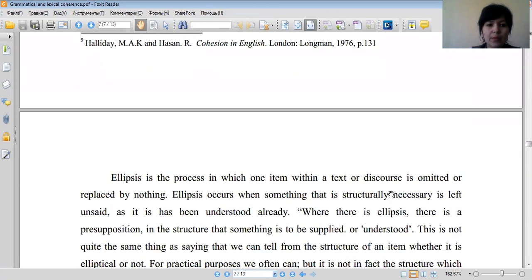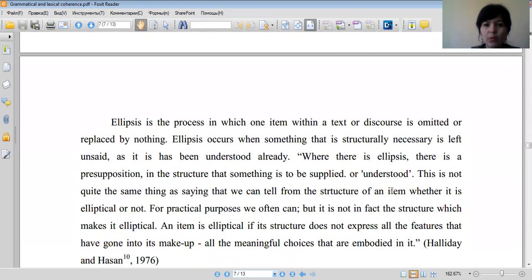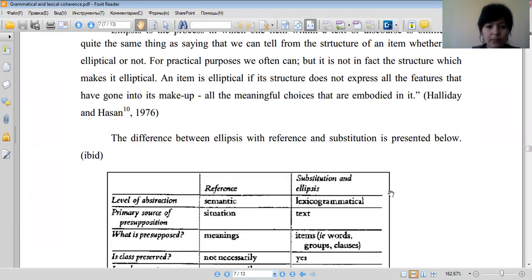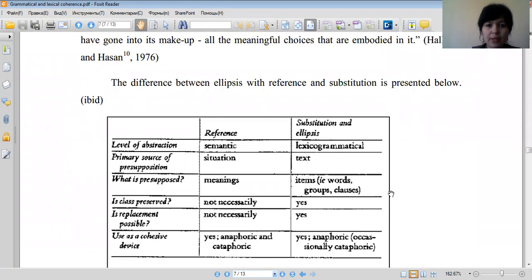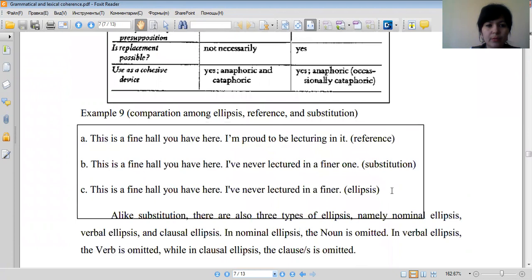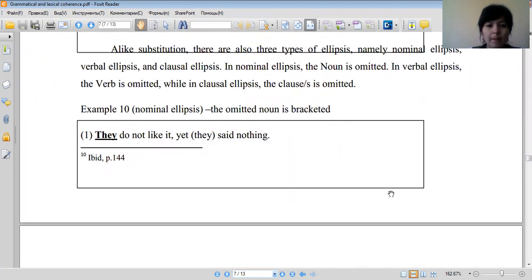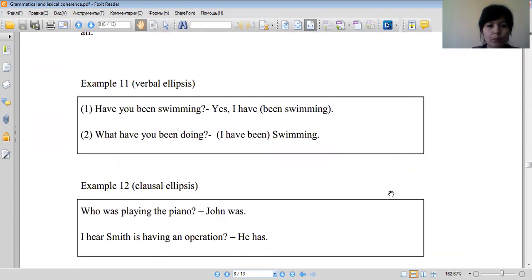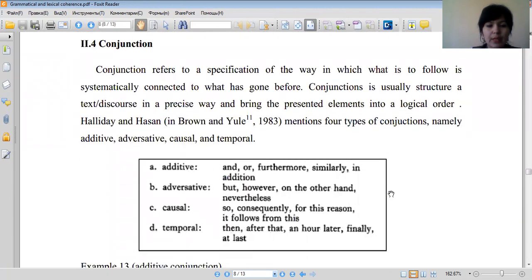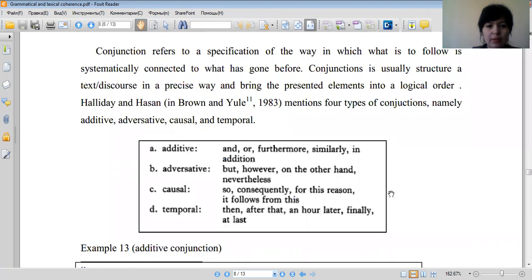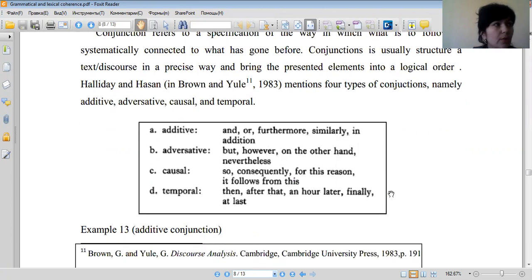Ellipsis. Ellipsis is a process in which one item within a text or discourse is omitted or replaced by nothing. Here the difference between ellipsis, reference, and substitution is presented. Here are given types of conjunctions: additive conjunctions, adversative conjunctions, causal conjunctions, and temporal conjunctions.